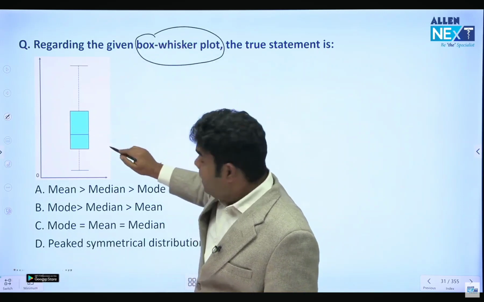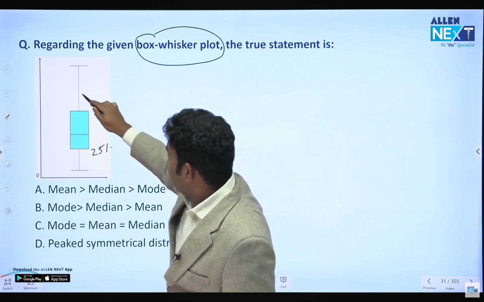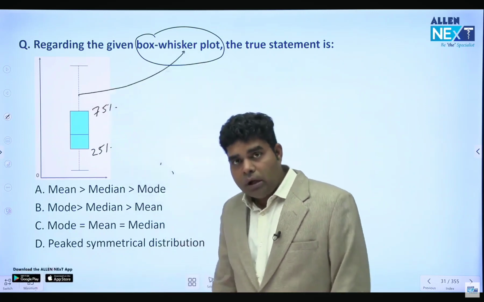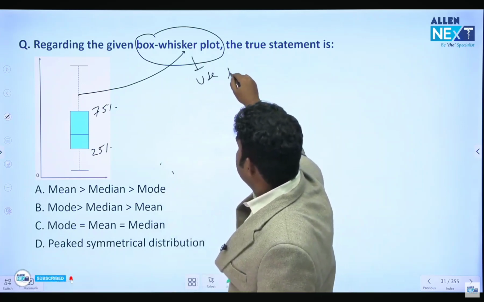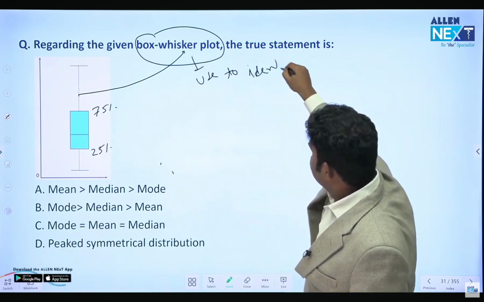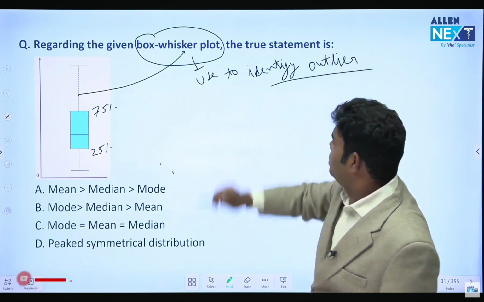This is the box. It starts from 25% to 75%. And this is the whisker or tail. The box and whisker plot is used to identify outliers. Let's understand what an outlier means.